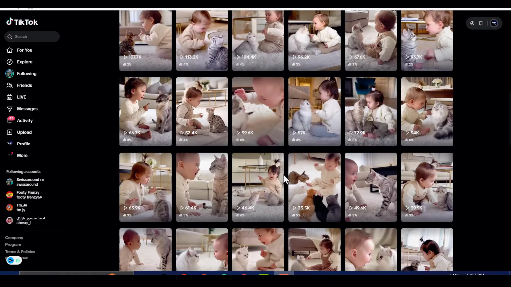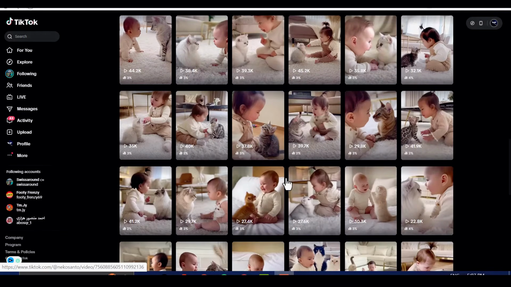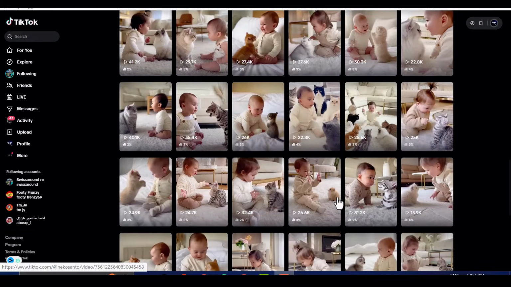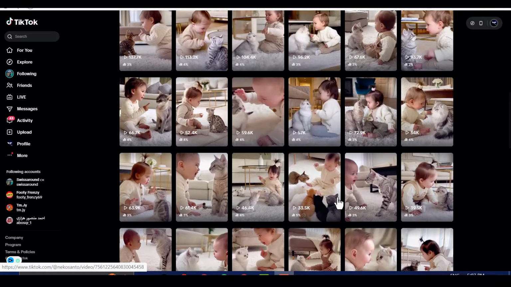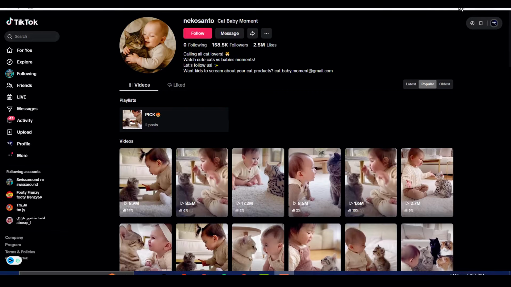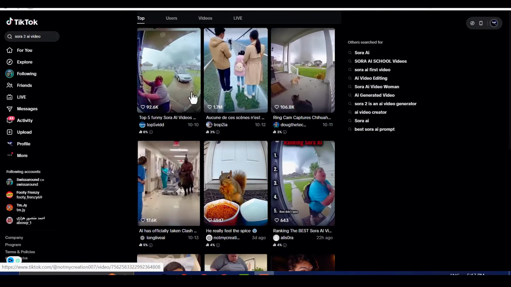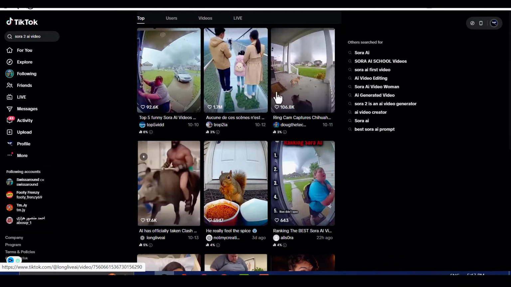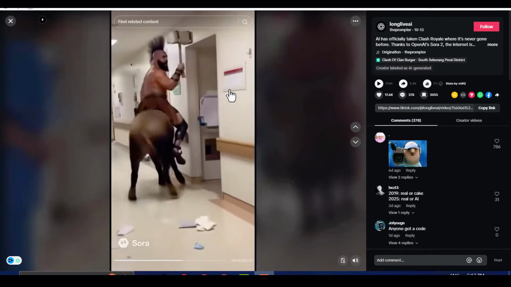Another powerful method is to head over to TikTok and carefully observe what is trending at the moment. Pay close attention to the type of content that is performing well and capturing massive engagement. Once you identify those videos that are doing particularly well, the next move is to take inspiration from them and replicate the concept in your own unique way.